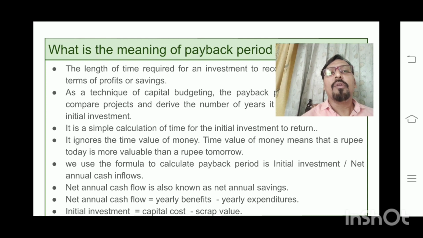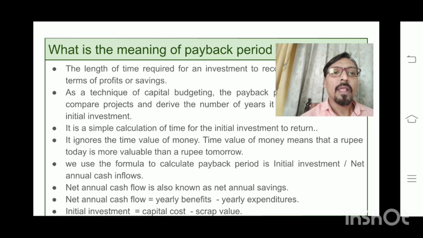And what is the net annual cash flow? Net annual cash flow means the yearly benefit minus the yearly expenditure. Suppose I have installed a solar rooftop at my house. The amount I invest during the installation of the solar rooftop is known as the capital cost. Suppose 25 years is its useful life. At the end of 25 years, when I sell all these things, whatever value I get is known as the scrap value.